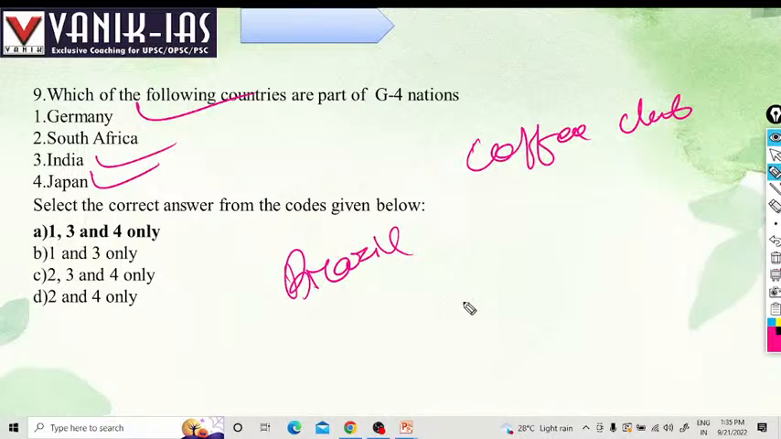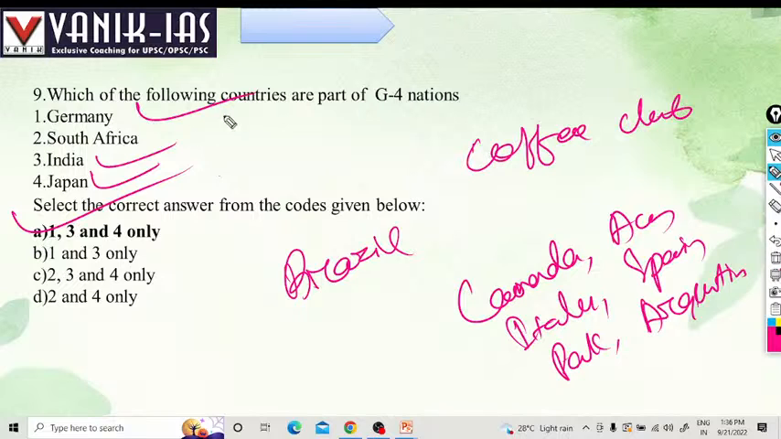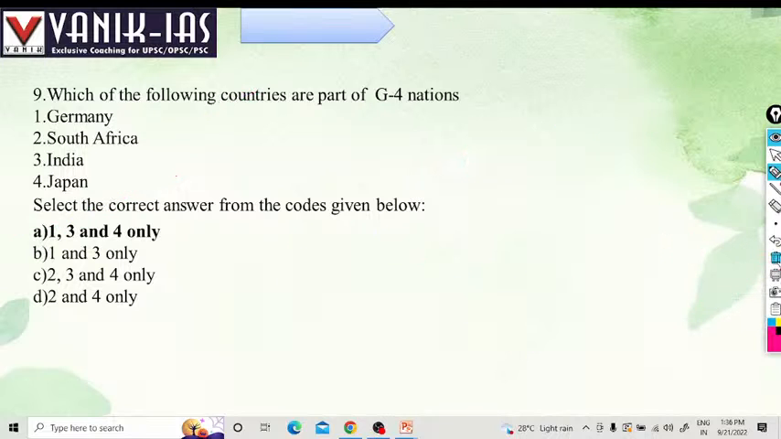So the members are Canada, Australia, Italy, Spain, Pakistan and Argentina. They are the members of the Coffee Club who do not want the G4 members to get the UNSC reforms. They do not want any reforms. So options 1, 2, 3 are right regarding the G4 nations, who want UNSC reform to make Brazil, Germany, India and Japan permanent members of the United Nations Security Council.